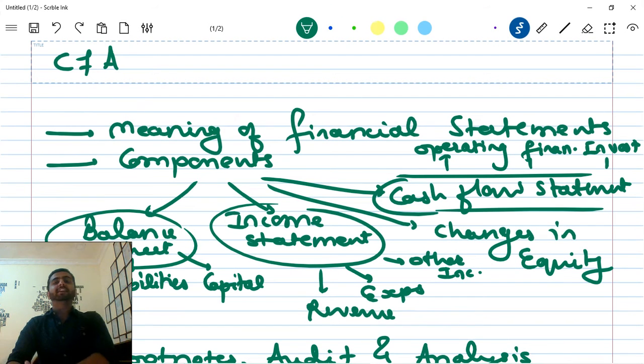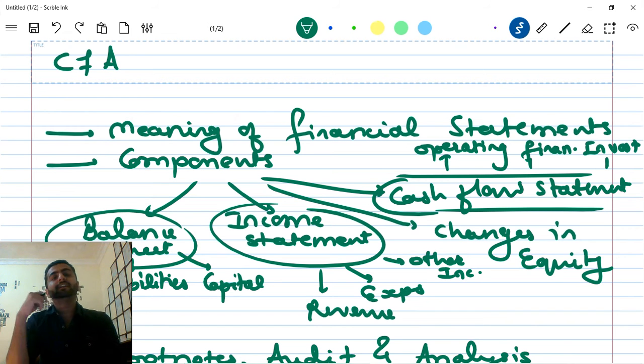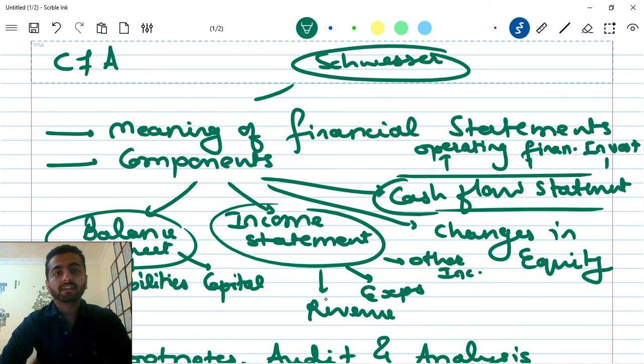Okay, so let's start with our first lecture. What we are going to do in this lecture, I have already plotted it down, so there will be no confusion later on. If you are just doing this for the first time, as I have said earlier, we are using the Schweser notes.